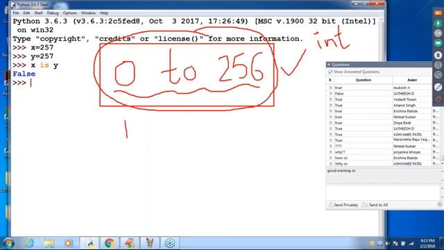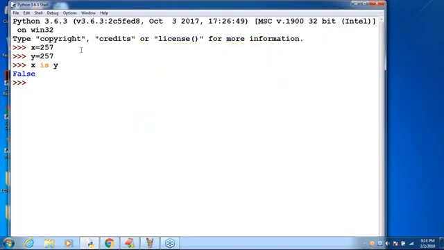Next, if I consider float types, think a bit very carefully. In the case of which range? 0 to 256 only, reusing the same object. Outside of this range, always a new object is created. Here, id of X is some number, id of Y, can I get the same number? No, a different number.